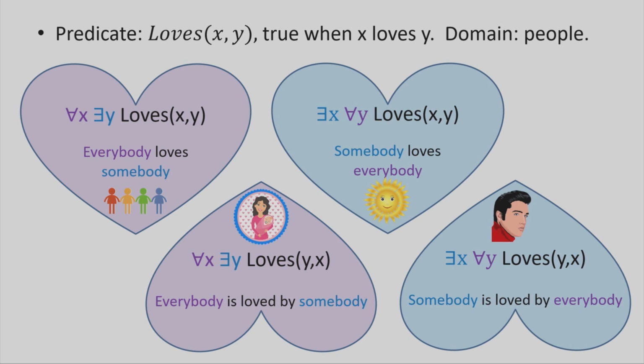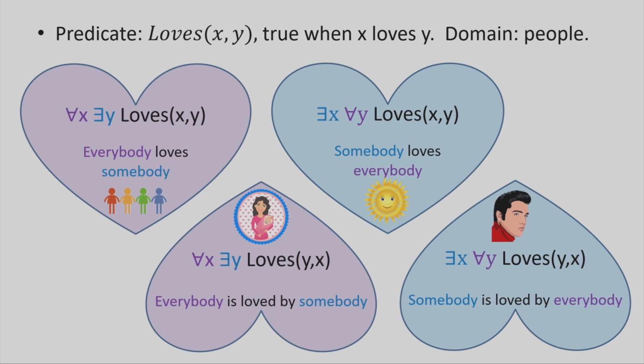Well, this one is hard to come up with an example. Let's say the sun is shining on everybody, the sun loves everybody. That's about as close as I could get to somebody who loves everybody. Well, not everybody is a sun, but everybody loves somebody. Two sentences, the only difference is the order of quantifiers, and you get vastly different meaning.